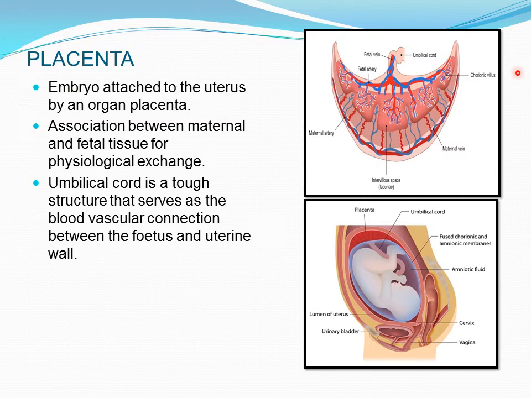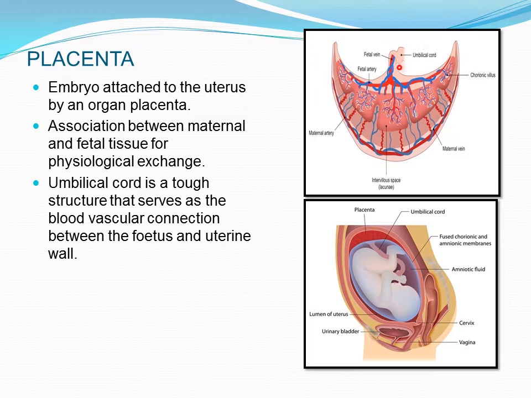Placenta is the association of maternal, that is mother's, and fetal tissue, which is meant for physiological exchange. So what are the physiological exchanges? Whatever the mother's blood is carrying, like food, nutrition or oxygen, will be supplied to the baby, whereas the excretory materials from the baby will be carried through this placenta to the mother's blood and will be ejected out of the mother's body.